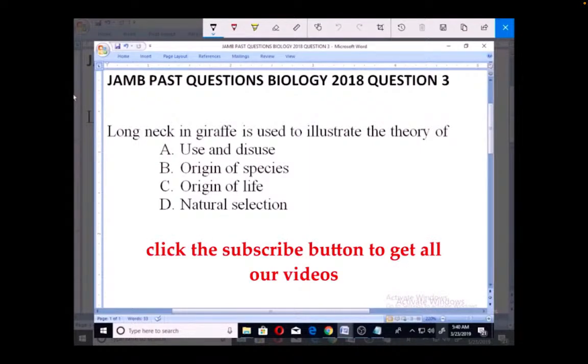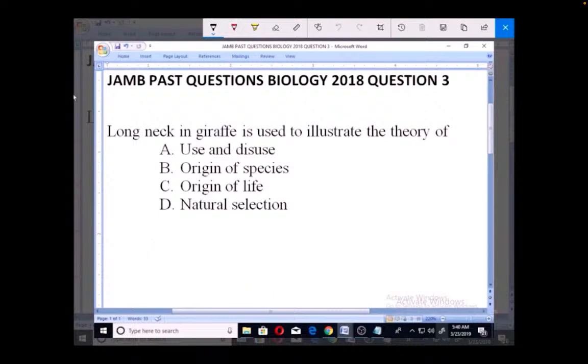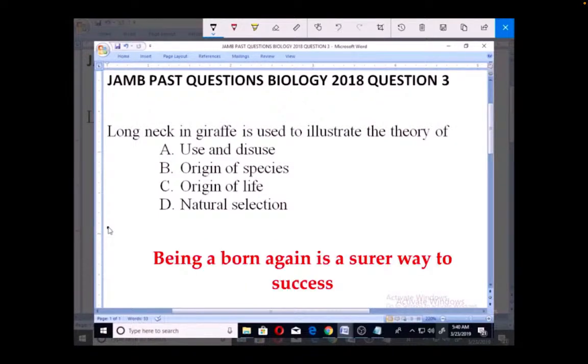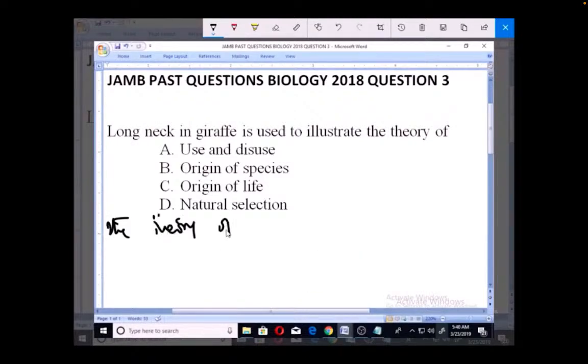Now, for us to appreciate this, let's look at what the theory of use and disuse states. Let's look at this very important theory known as the theory of use and disuse.